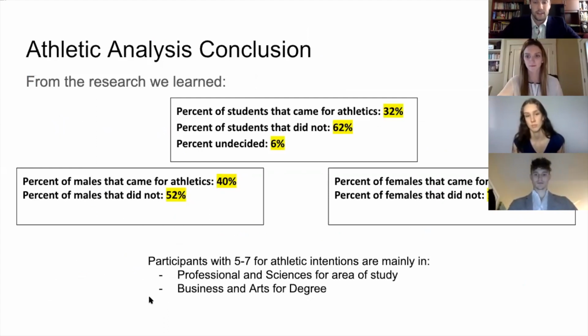The percent of students that did not was 62%, and the percent undecided was 6%. The percentage of males that came for athletics was 40%, and the percentage of males that did not was 52%. For females, the percentage that came for athletics was 23%, and the percentage that did not was 72%.